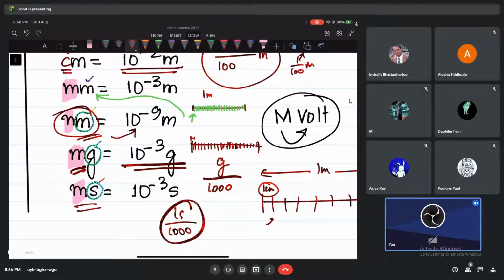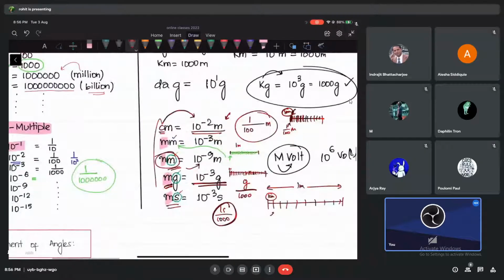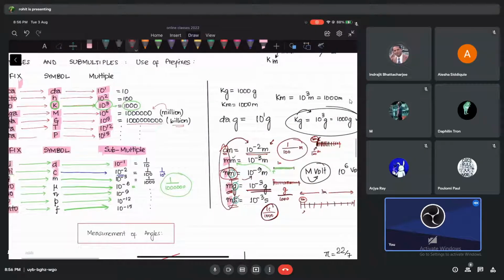So all these are small prefixes. We call them submultiples. But you understand, right? It's very easy to keep the prefixes like this, right, guys? So that is what we have.